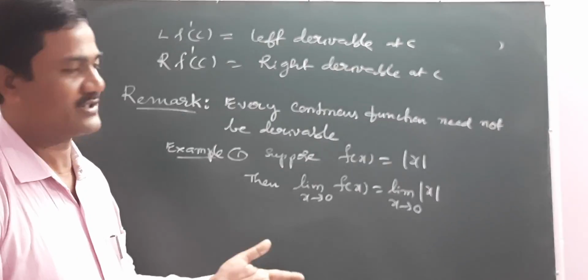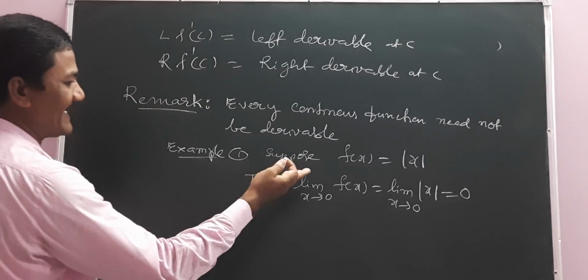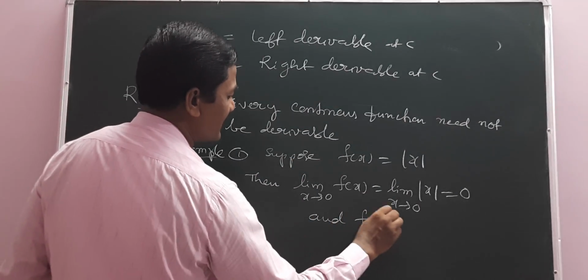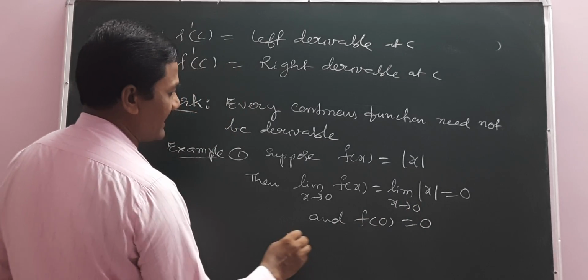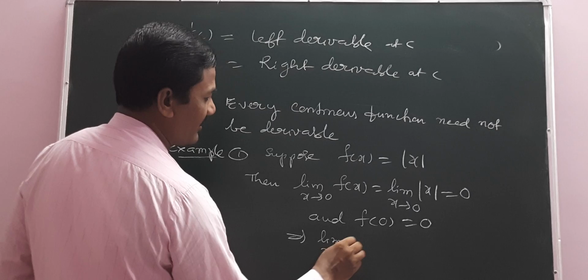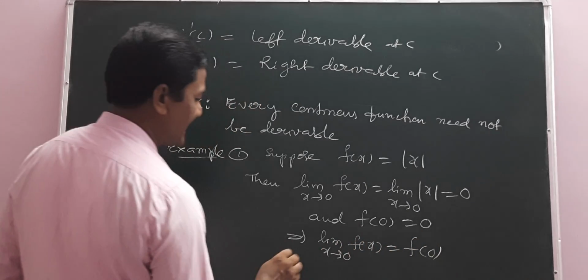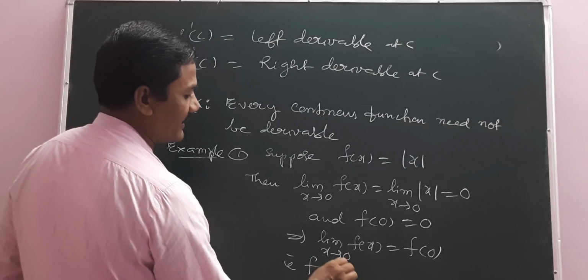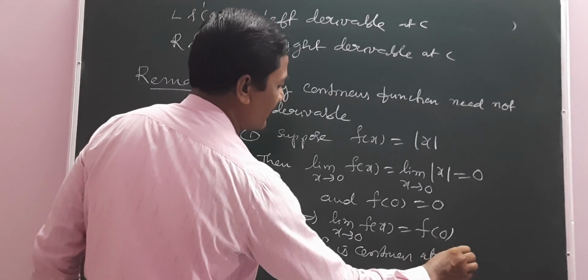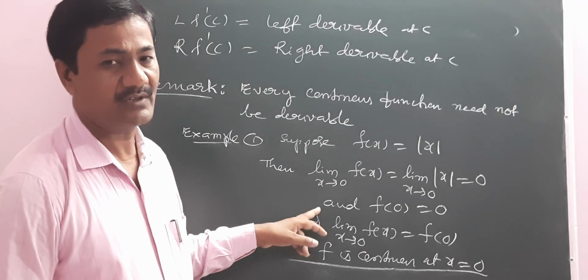From 0 plus or 0 minus, we get only 0. Therefore the limit exists, and also f(0) is equal to 0. That implies limit as x tends to 0 of f(x) is equal to f(0). That is, f is continuous at x equal to 0.